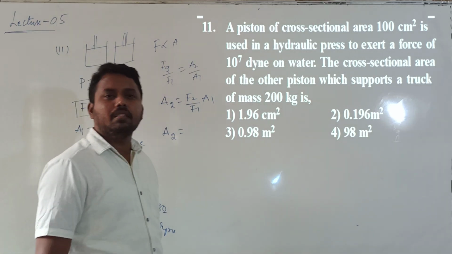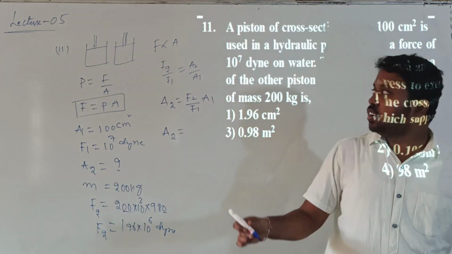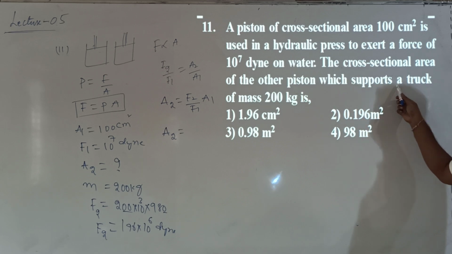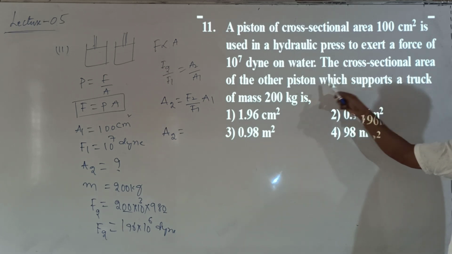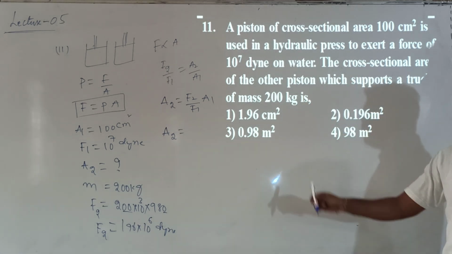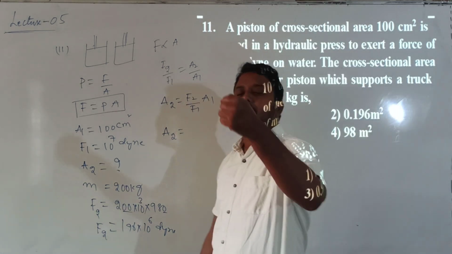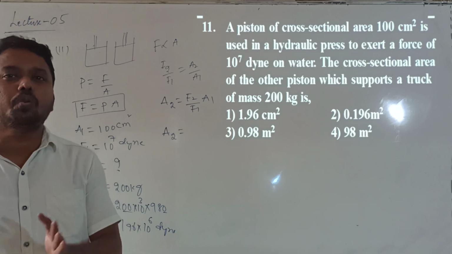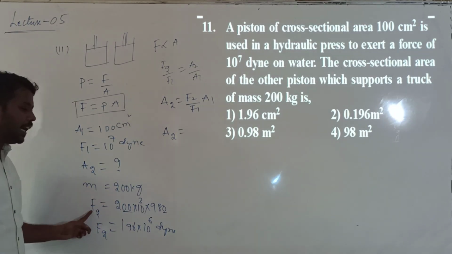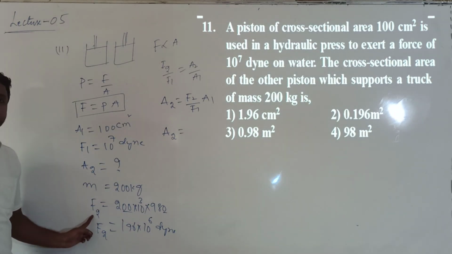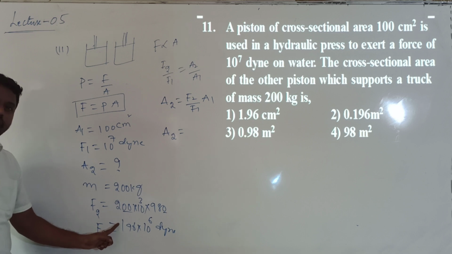The second piston is exerting the force due to what reason? The other piston supports a truck of mass 200 kg. Because of the truck's mass, the second piston is exerting force on the water. That force value is calculated as F2. Force is equal to mass into acceleration due to gravity.